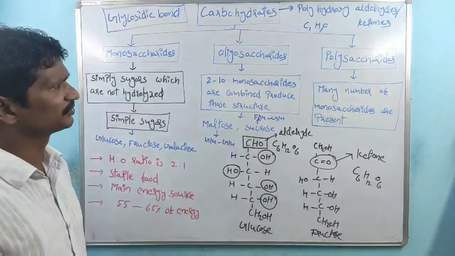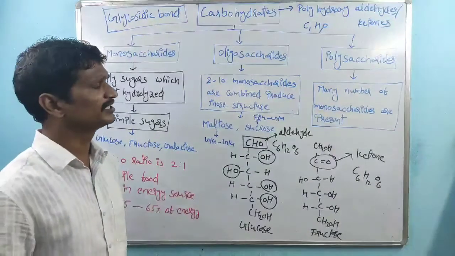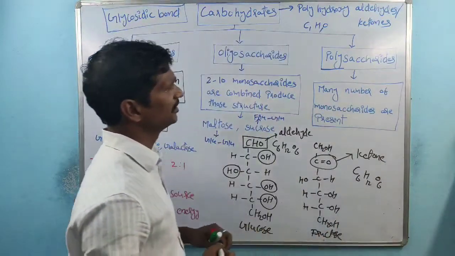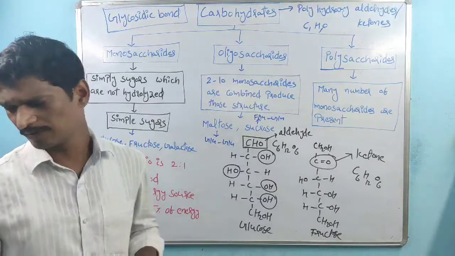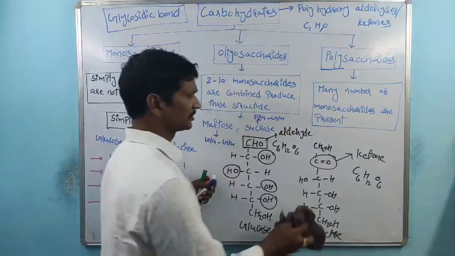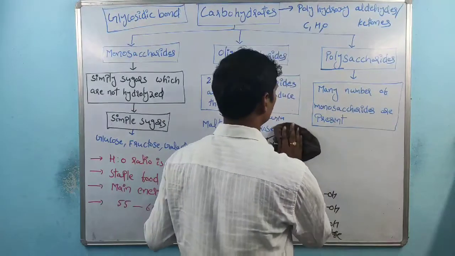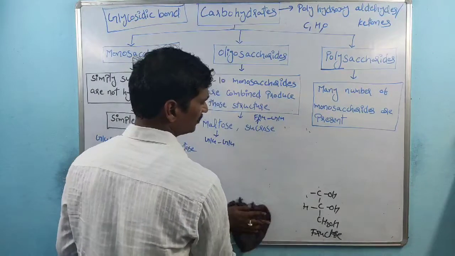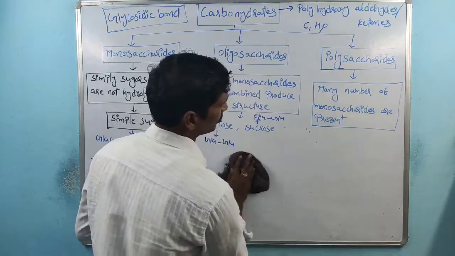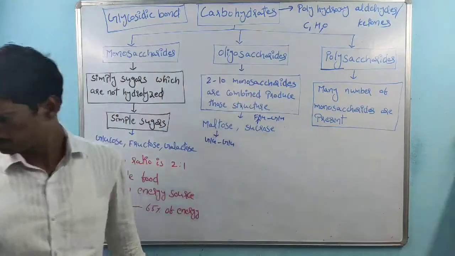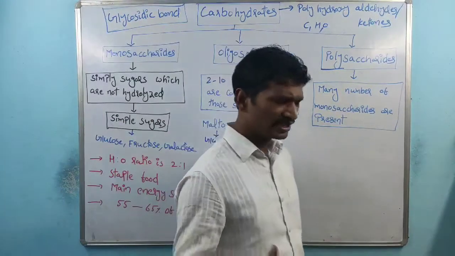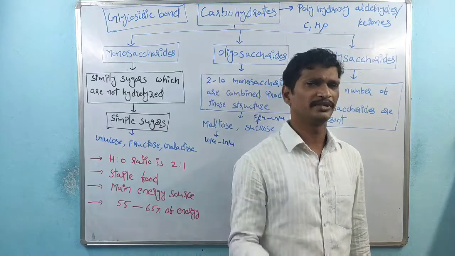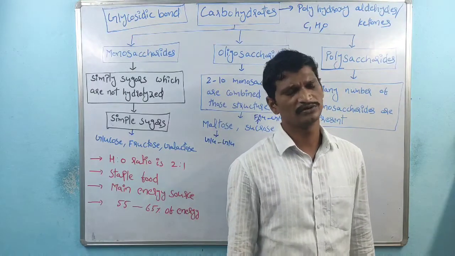That is about the oligosaccharides. Coming to the last one, the polysaccharides. Here poly indicates many. Many monosaccharides are combined, producing large structures which are called polysaccharides. Within polysaccharides, many monosaccharides are present, joined by the glycosidic bond.